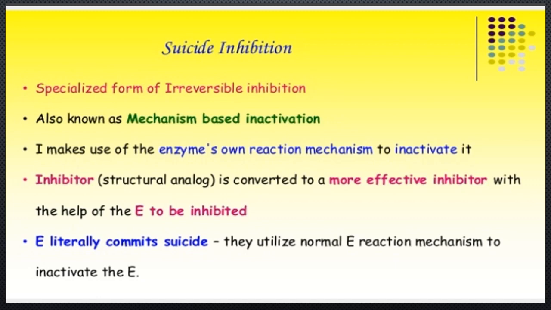Next, suicide inhibition. This specialized form of irreversible inhibition is also known as mechanism-based inactivation. These inhibitors use the enzyme's own reaction mechanism to inactivate it. These inhibitors are structural analogs of the substrate, and they are converted to a more effective inhibitor with the help of the enzyme to be inhibited. They utilize normal enzyme reaction mechanisms to inactivate the enzyme.